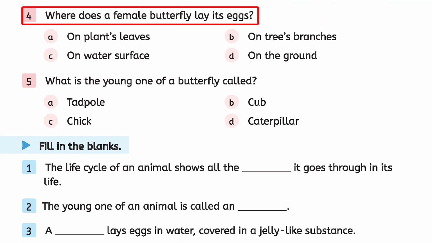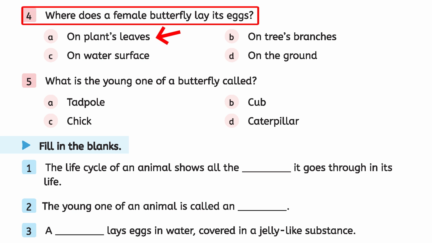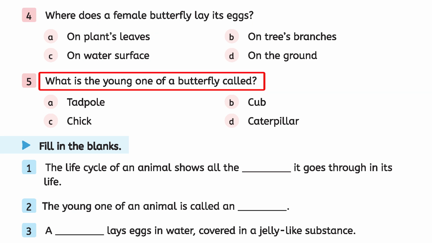Fourth, where does a female butterfly lay its eggs? Option A, on plants' leaves. Option B, on trees' branches. Option C, on water surface. Option D, on the ground. And the right option is A, on plants' leaves. Fifth, what is the young one of a butterfly called? Option A, tadpole. Option B, cup. Option C, chick. Option D, caterpillar. And the right option is D, caterpillar.